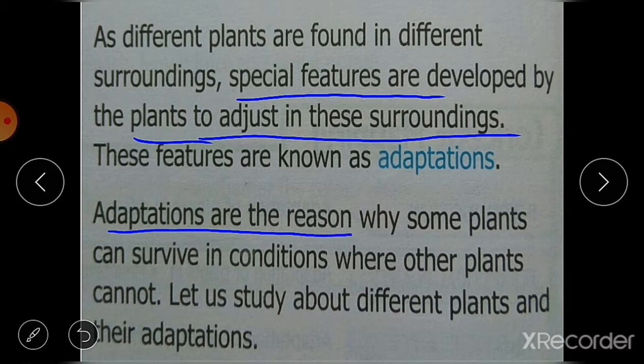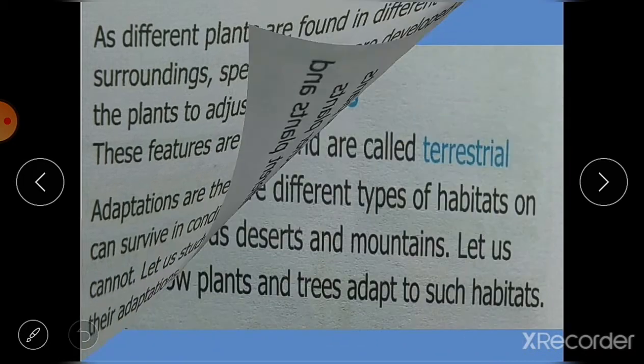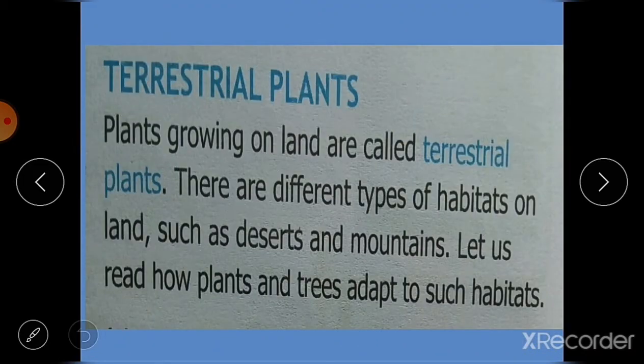Because of these adaptations, all the plants cannot survive in all the climatic conditions. Okay, and that's why different plants grow in different climatic conditions and different soils, and they have different adaptations. So we are going to read about the adaptations in plants one by one. So first we will see about the terrestrial plants, how terrestrial plants adapt themselves.